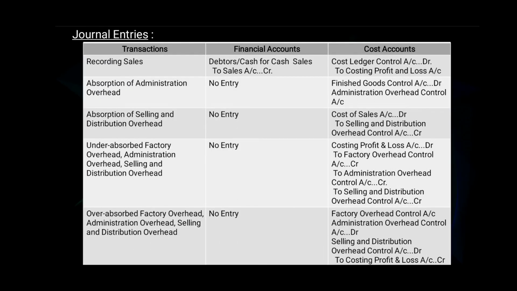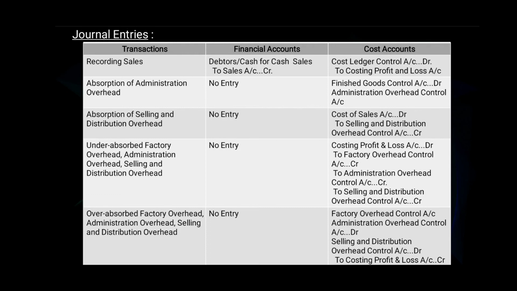23. Recording sales. In financial account, the journal entry will be debtors or cash for cash sales to sales account. In cost account, the journal entry will be cost ledger control account debit to costing profit and loss account.